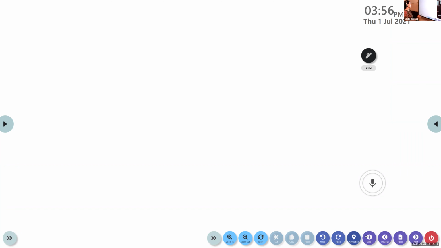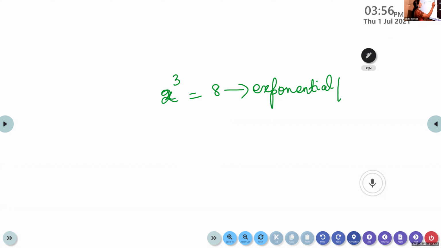Listen, children, last year we learned: look here, 2 cube is equal to 8. 2 cube is 8. This one we call the exponential form. We can write this in logarithmic form.